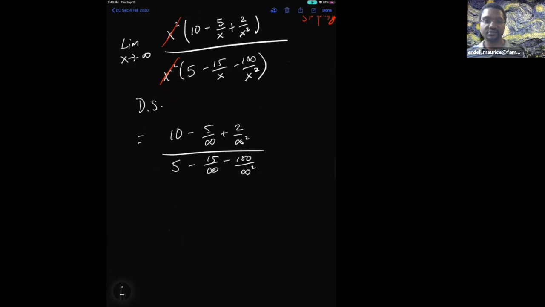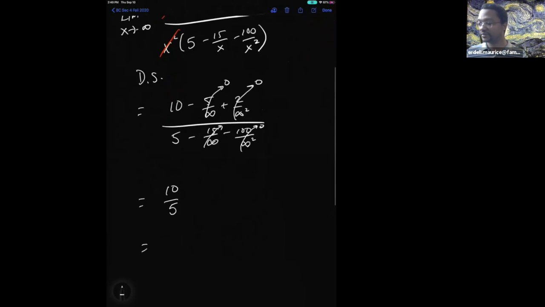But again, the nice thing about infinities in the denominator is that it makes all the fractions 0. So this will become 0, this will become 0, and that leaves me with 10 divided by 5, which is 2. So this whole thing breaks down to the value 2. Any questions there? Comments? Queries? Concerns?